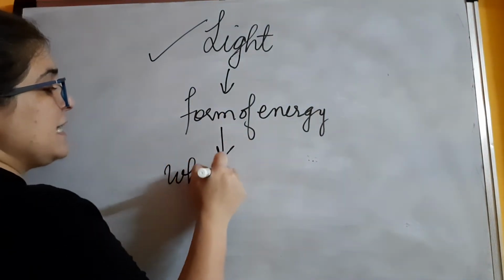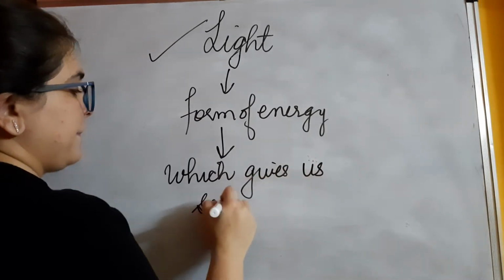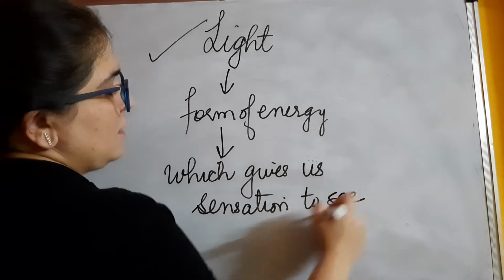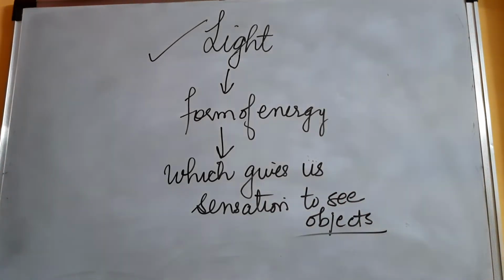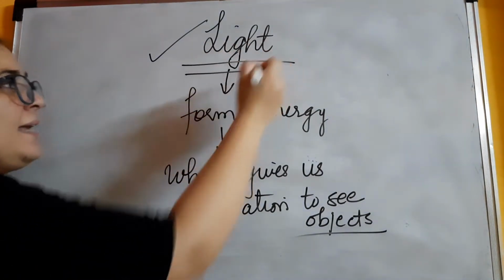Similarly, light is also a form of energy, but what form of energy? Which gives us the sensation to see the objects, or which gives us a sensation of vision. The thing that makes you see the objects is actually the light.